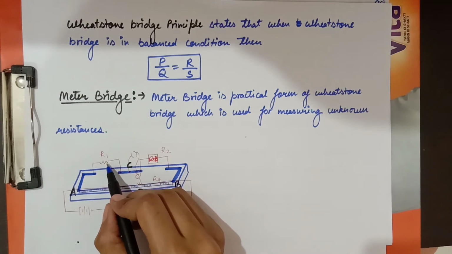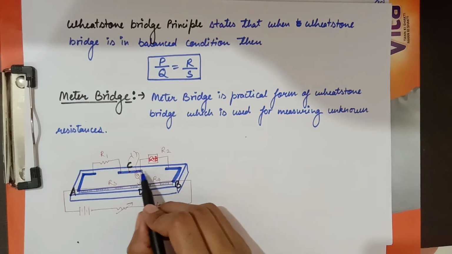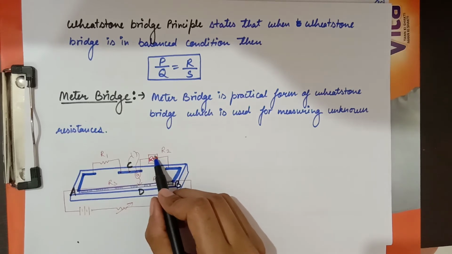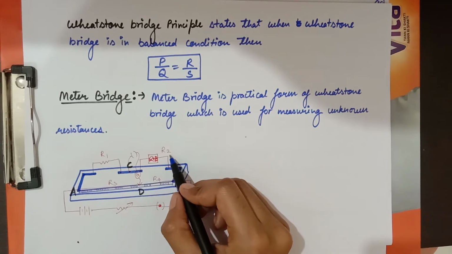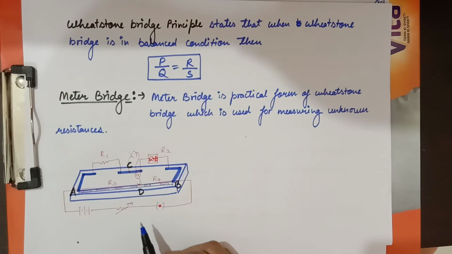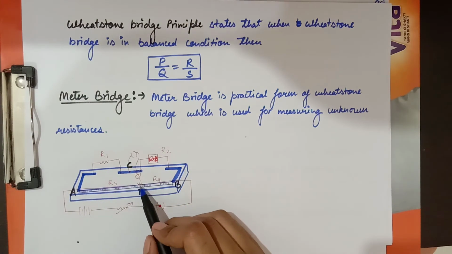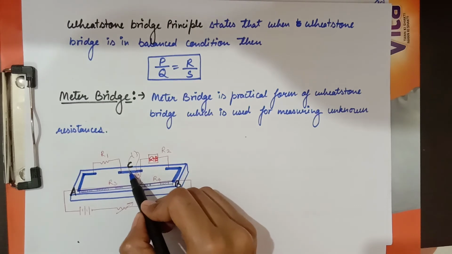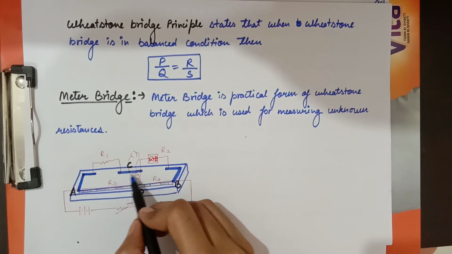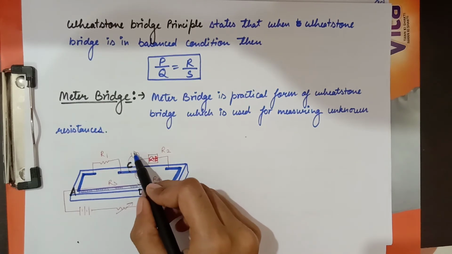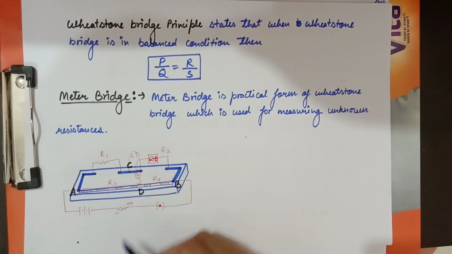We need to find this resistance, and between this gap a resistance box is connected, means R2 resistance we know already. And this wire is uniform in cross section, so we connect the middle point of this middle strip with a key and a galvanometer.